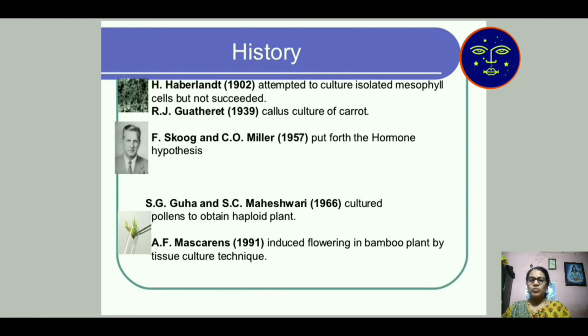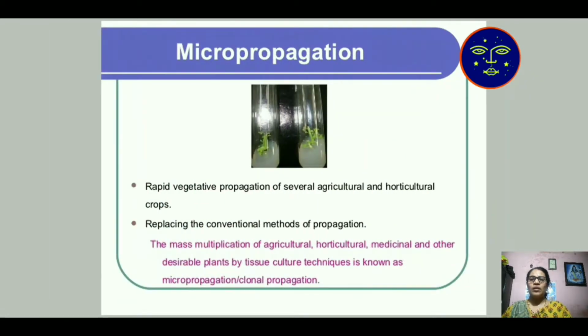Guha and Maheshwari cultured pollen to obtain haploid plants. Pollen is present inside the anther of the male plant, and that pollen gives the haploid plant. Then Mascarenhas induced flowering in bamboo plants by tissue culture technology in 1991.